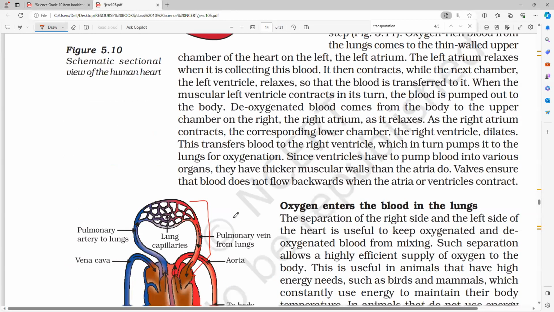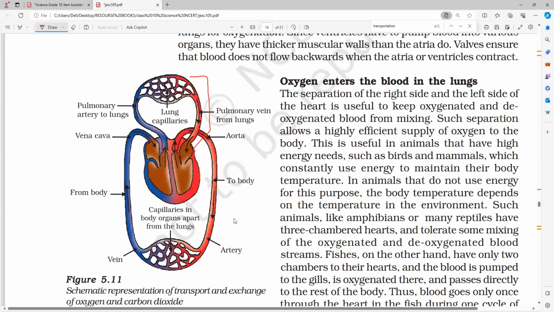Who will carry the deoxygenated blood from the heart to the lungs? Pulmonary artery, to the lungs. So the one and only artery which carries the deoxygenated blood is the pulmonary artery. The only vein which carries the oxygenated blood is the pulmonary vein, from the lungs. Clearly it is mentioned, so please remember that.